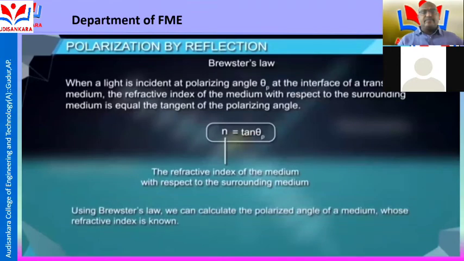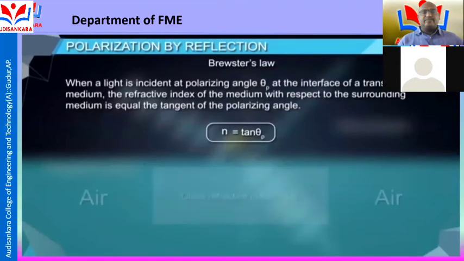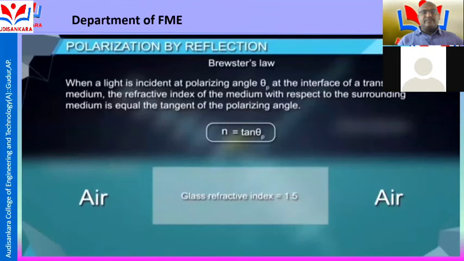For example, glass whose refractive index is 1.5 has a polarizing angle of 56.3 degrees. The glass is surrounded by air. Similarly, when water is surrounded by air, the refractive index of water is 1.33. The polarizing angle for water is 53 degrees.